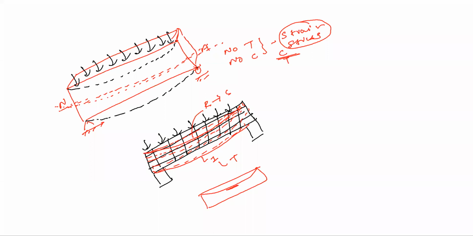Let me explain it again with a sketch. Just a minute. Suppose this is your beam. Whatever kind of load I apply, say considering this is a simply supported beam, this is your bending deformation, but suppose this is your neutral axis. Now this is your simply supported beam, so your neutral axis is at its center. Okay, your neutral axis is at its center.